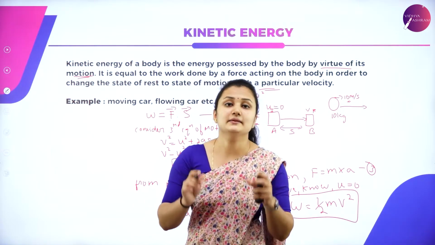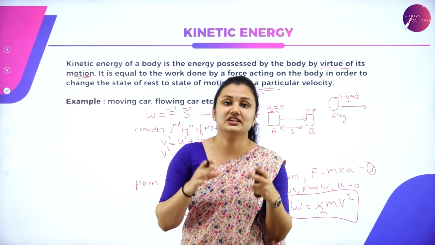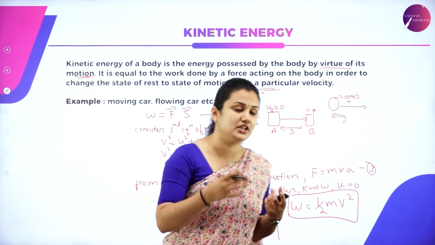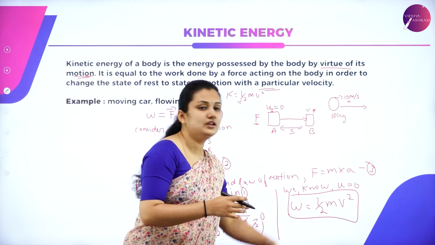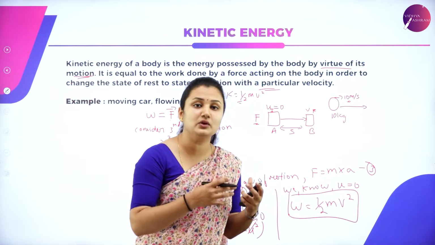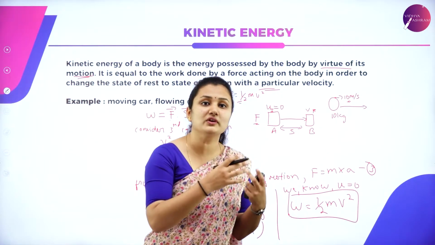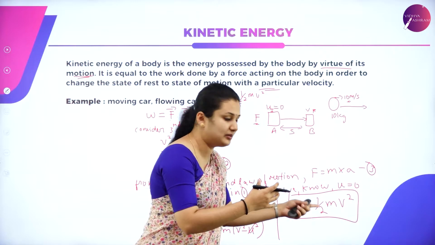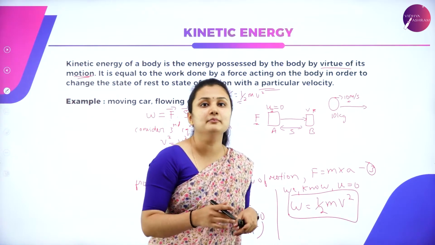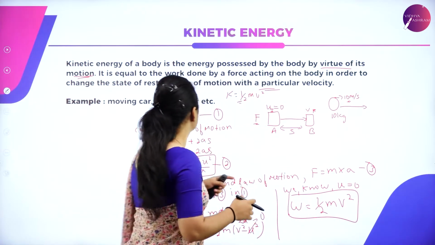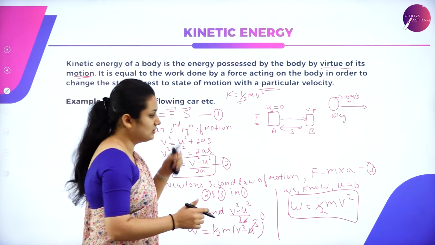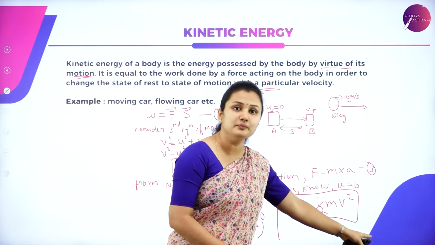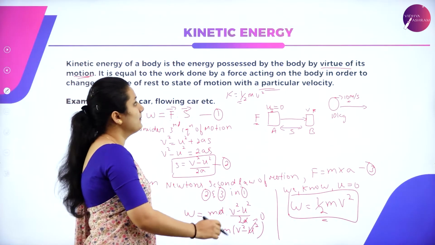So if a body has some mass m and is moving with some velocity v, it will possess kinetic energy equal to half mv square. This is the expression for kinetic energy, where work done is equal to the kinetic energy possessed by the body.